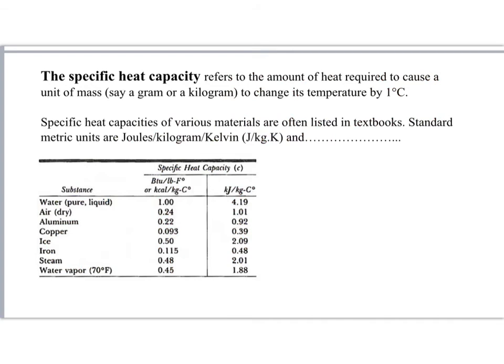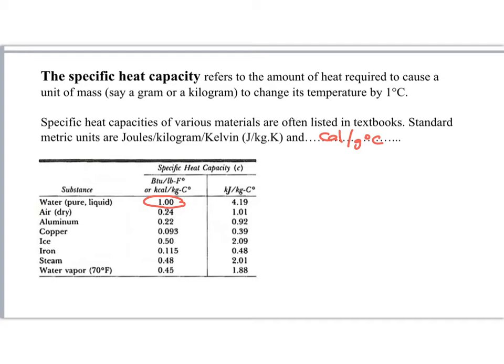Specific heat capacity is the amount of heat required to cause 1 unit of mass to change its temperature by 1 degree centigrade. You see here in the table the specific heat capacities of some matter. Its unit is joule per kilogram Kelvin or calorie per gram degree centigrade. What does it mean? Let's give an example from water.